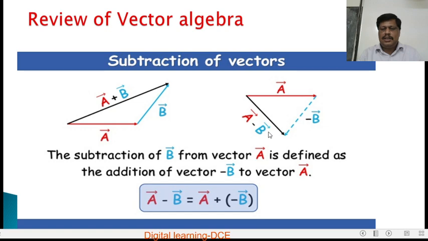That means to subtract any vector from another vector, its direction should be reversed and then it should be added to the given vector. So this is how we can subtract a vector from another vector. The subtraction of B from vector A is defined as the addition of vector minus B to vector A. So A minus B is equal to A plus of minus B.